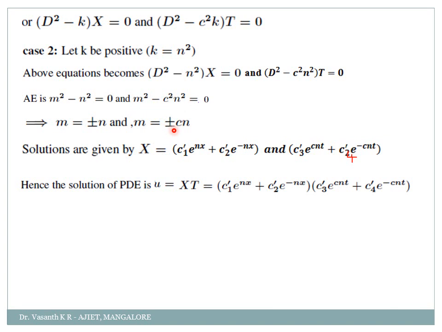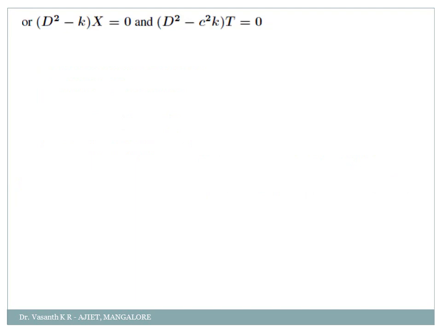And similarly for the second term, d square minus c square n square equal to 0. Our auxiliary equation is m square minus c square n square is equal to 0. M is equal to plus or minus cn. Correct? So plus or minus cn means my t will be equal to c3 dash into e power cnt plus c4 dash into e power minus cnt. I am just writing this equation again and again. You need not write it, you can write it once in the exam. Just for the explanation I am writing this again and again.